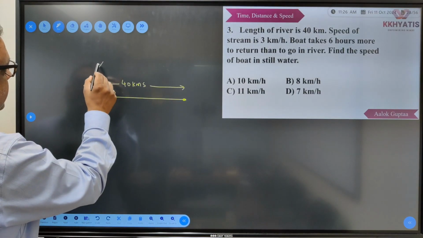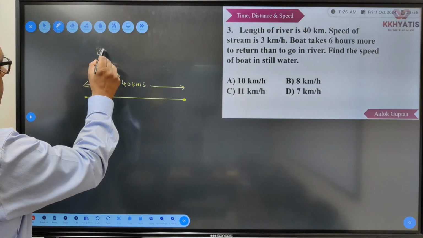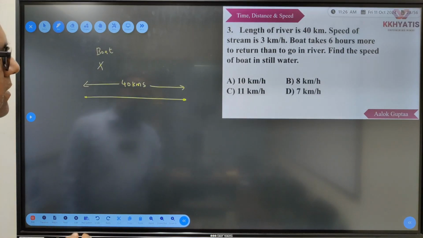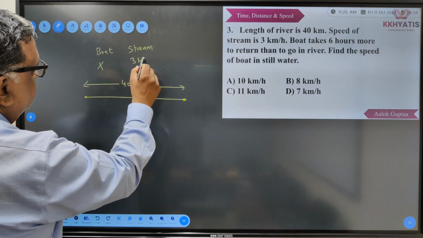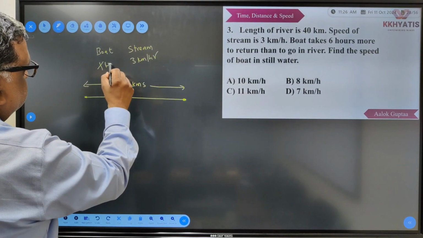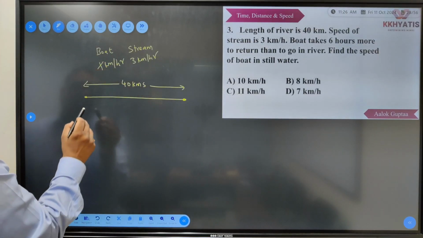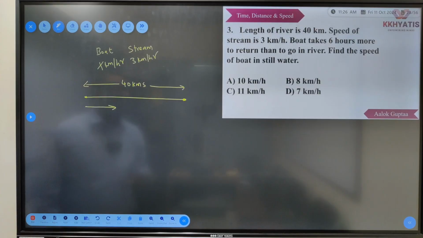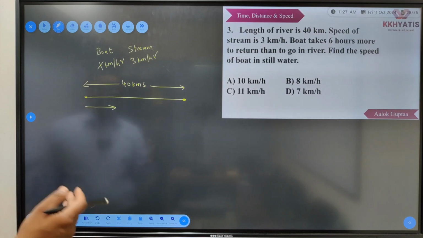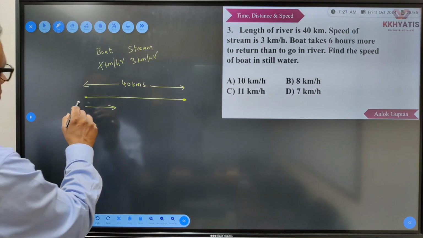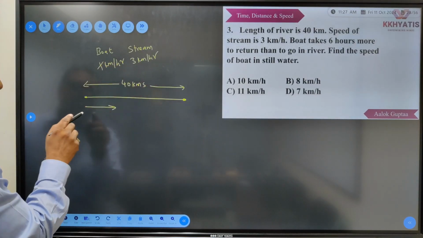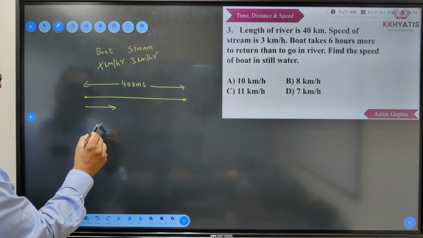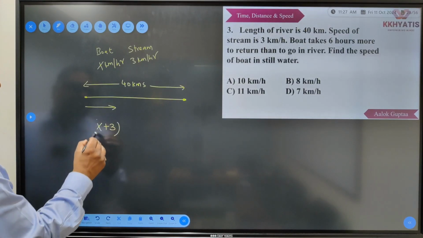Let the speed of the boat be x. And speed of stream is 3 kilometers per hour. This also is kilometers per hour. Let the stream be flowing in this direction. We can assume any direction. So it takes 6 hours more to return than to go to the river. So for example, what is the time taken to go from here to here? So when it is going, the boat का speed x है, stream का 3 है. So when it is going in the direction of stream, x plus 3